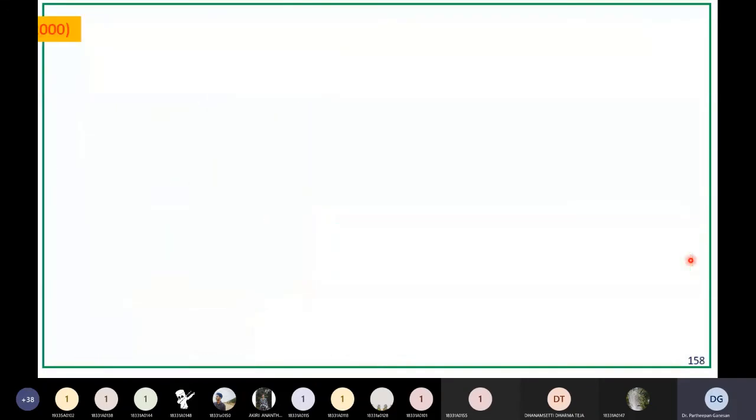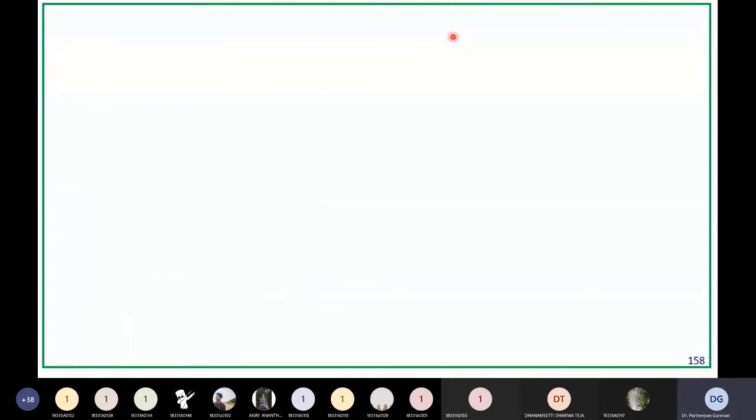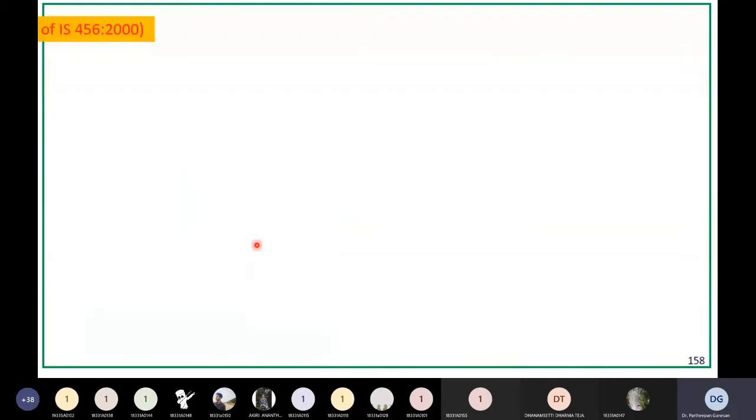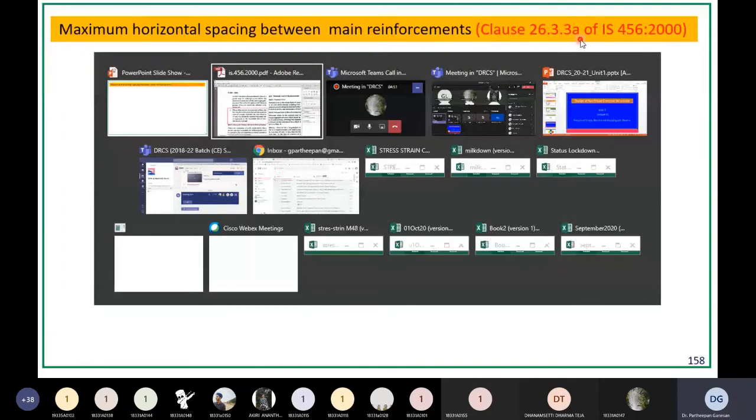Okay. Next, now maximum horizontal spacing between main bars. So this SH has both a minimum value and a maximum value. Minimum value is this one. Similarly, you cannot have a very long spacing also, because again the crack will be easily developed. So what is the maximum spacing of the horizontal? That is given in 26.3.3 a. So we will read that here.